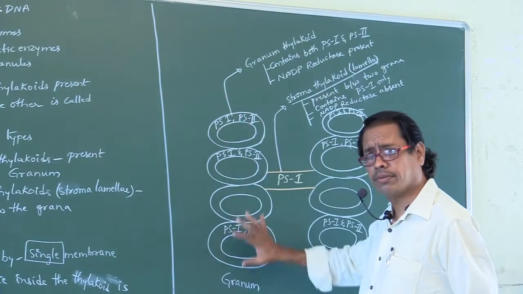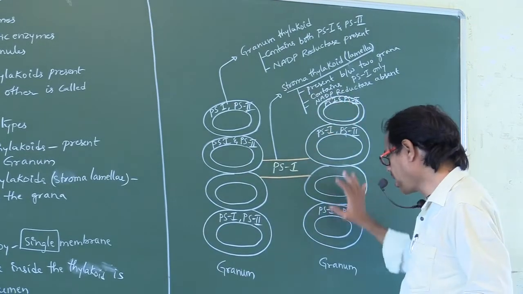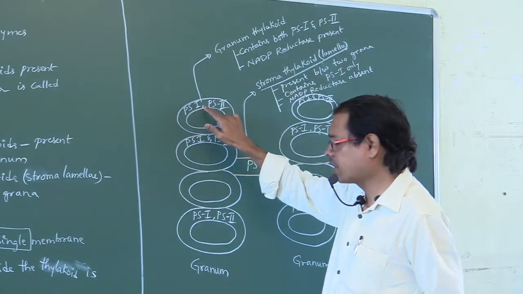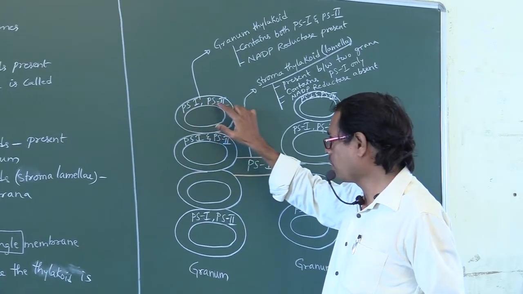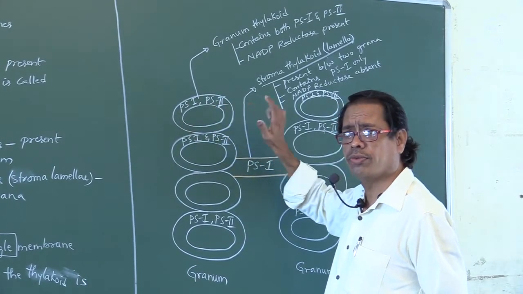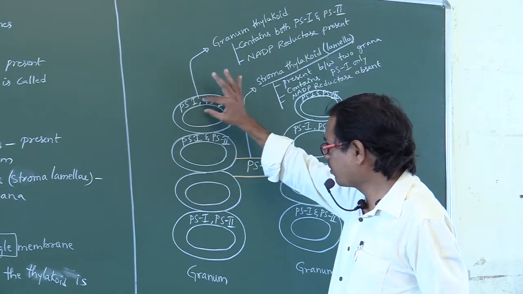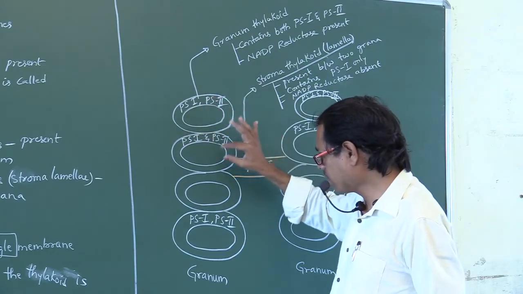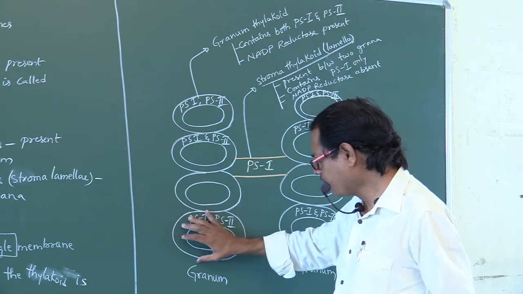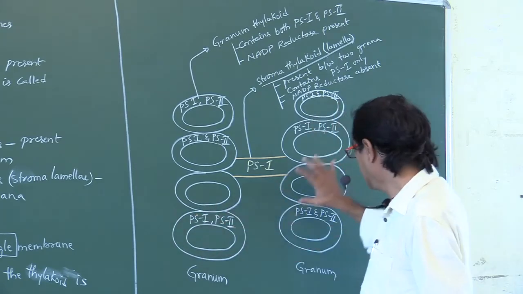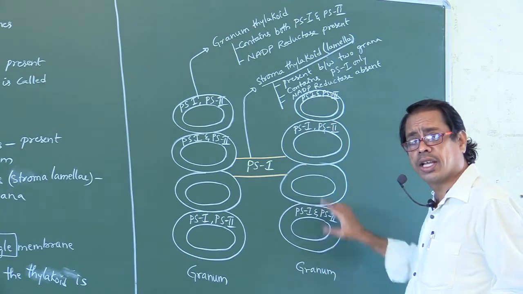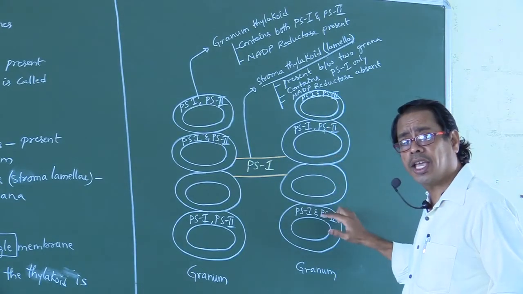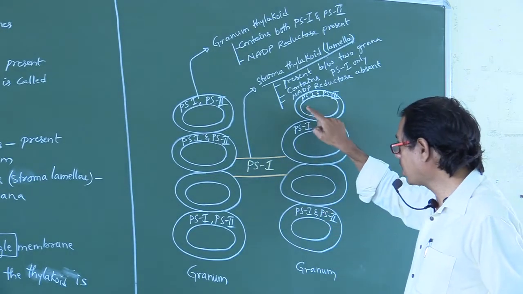This is the granum. This is another granum. PS1, that is photosystem 1 or pigment system 1, and photosystem 2 or pigment system 2. So photosystem 1 and 2 are present here. Here also the same.